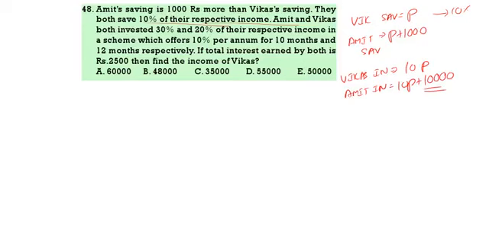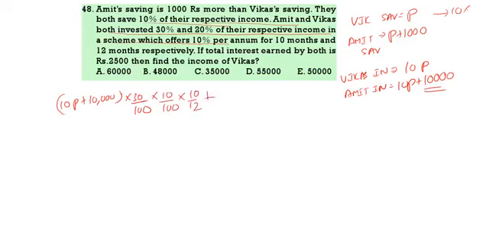Now, they invested 30% and 20% of their incomes. Amit is investing 30% of the income, that means (10P plus 10,000) into 30 by 100, which offers 10% per annum, so 10 by 100 for 10 months, into 10 by 12.